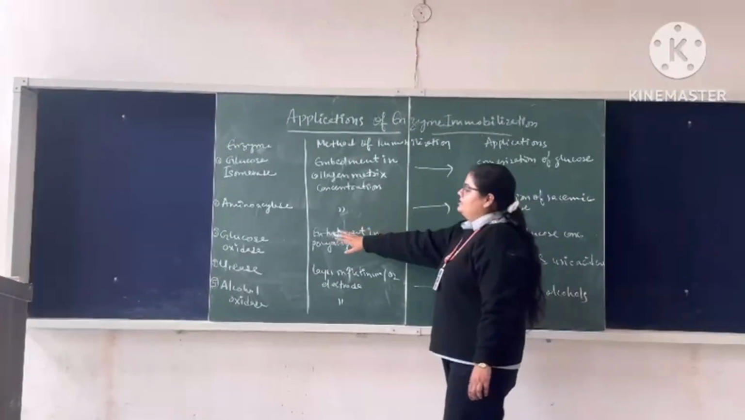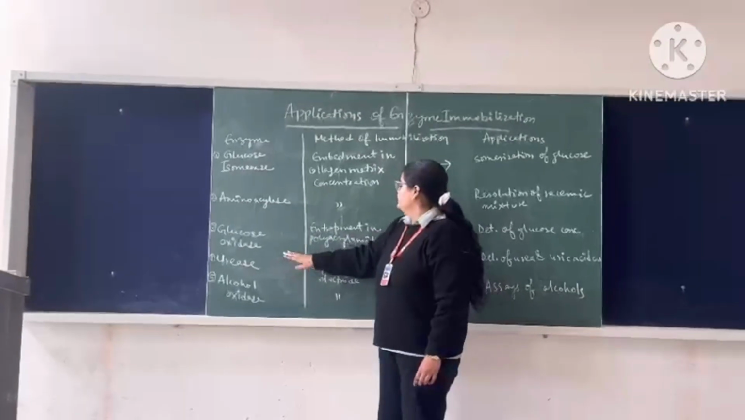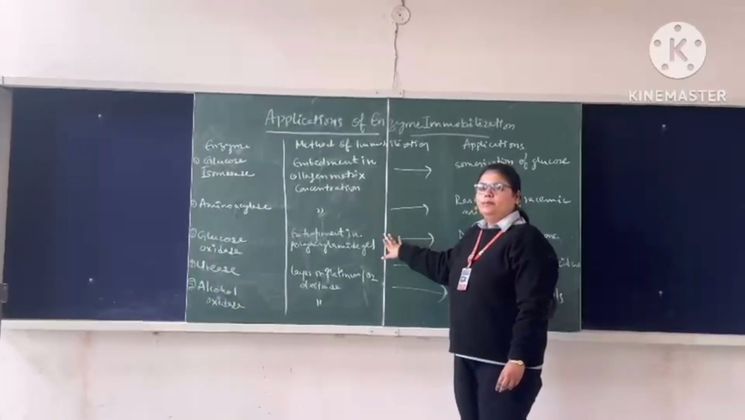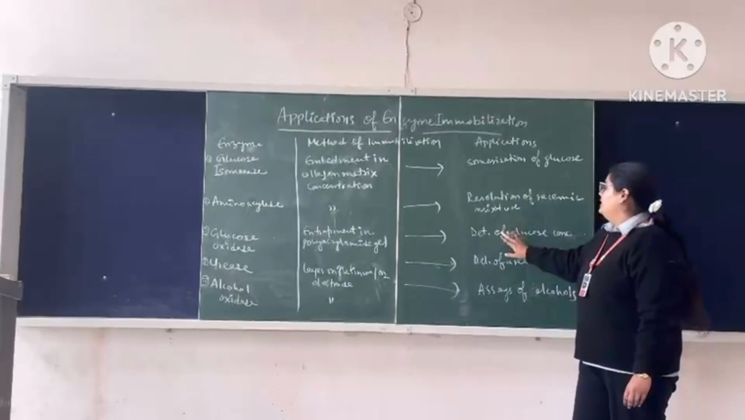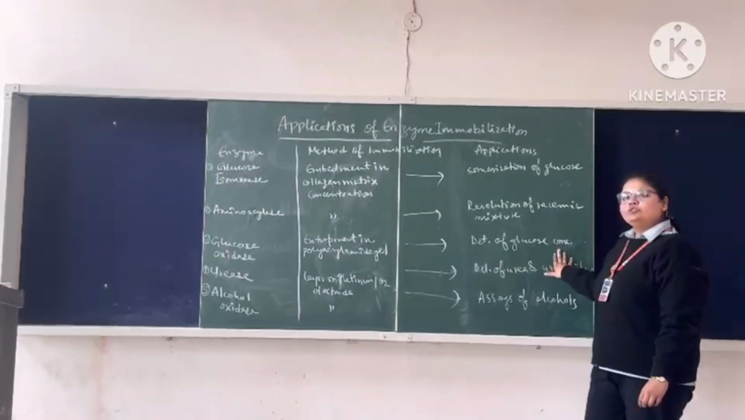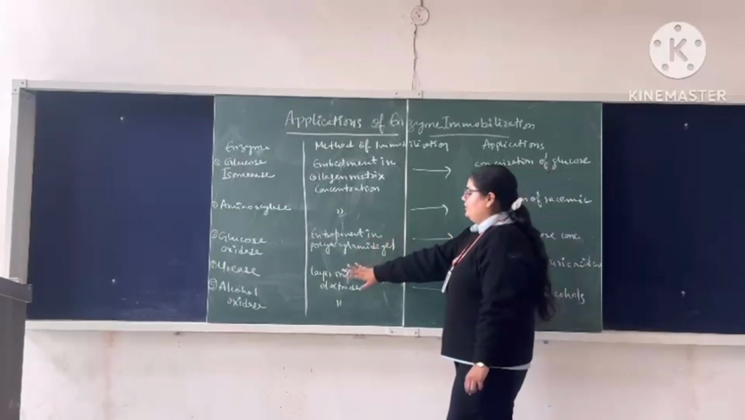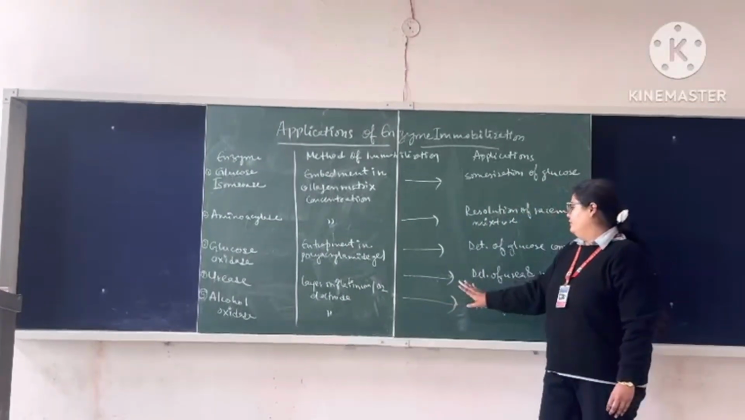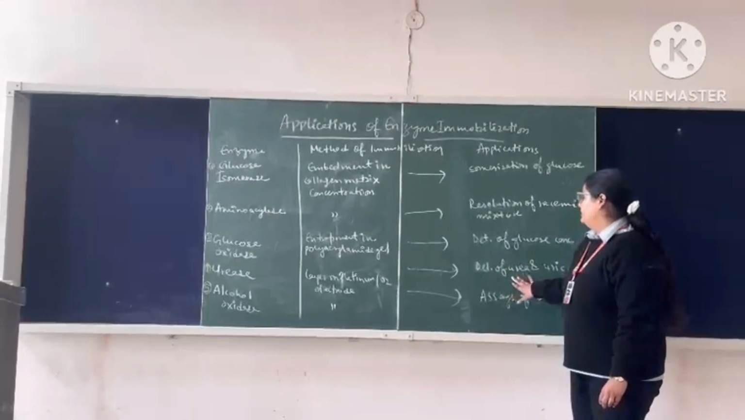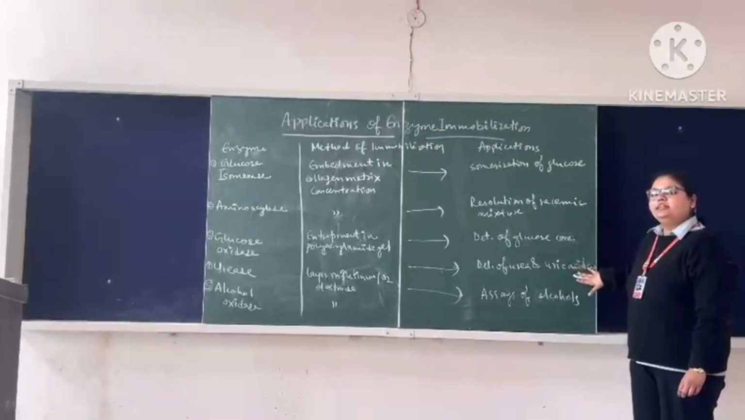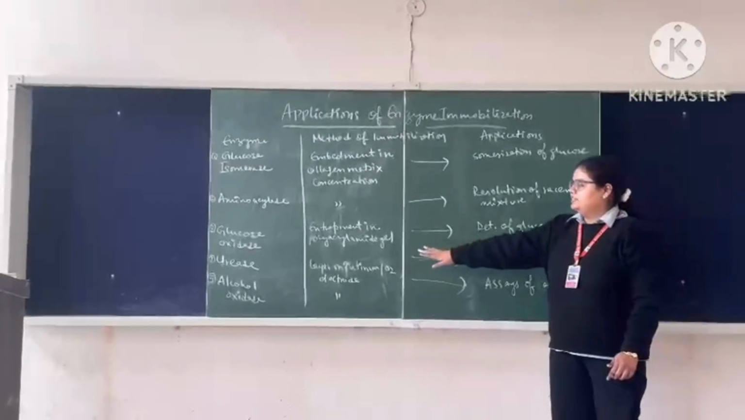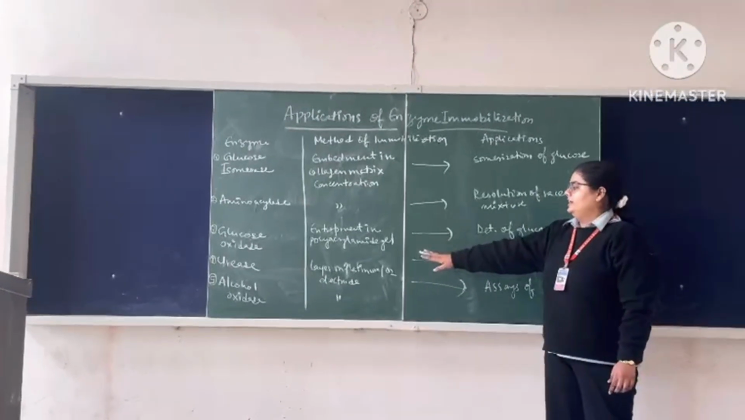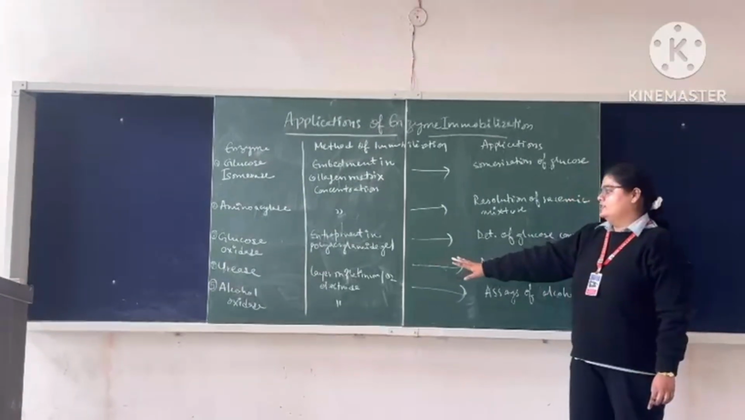After that we take the enzyme glucose oxidase, for which the immobilization method is entrapment in polyacrylamide gel, which provides the application of determining glucose concentration. Then urease, which forms a layer on a platinum or oxygen electrode, with the application of determining urea and uric acid concentration. After that, last is alcohol oxidase, which again uses the same method, a layer on a platinum and oxygen electrode, which